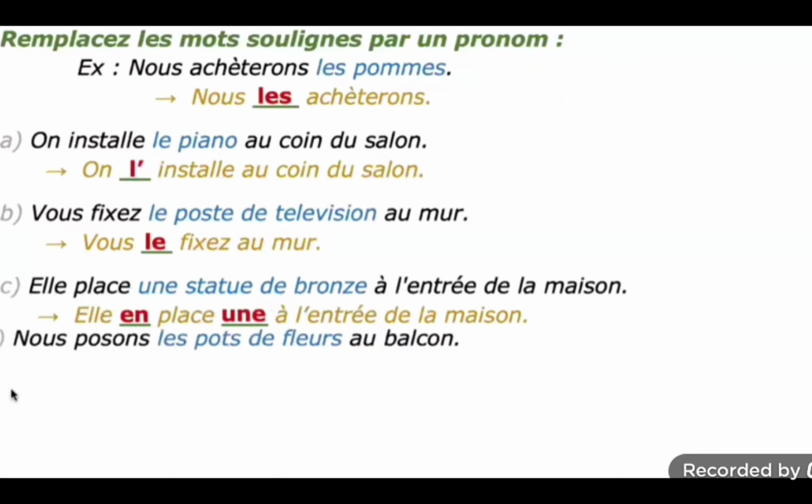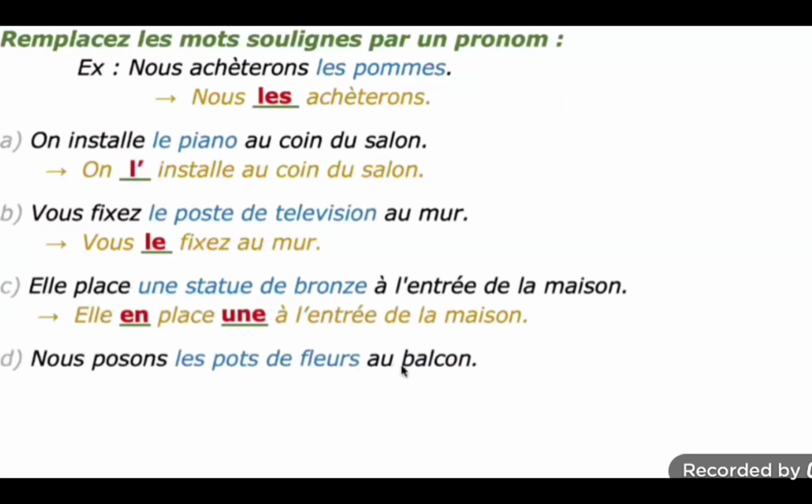Number 4. Nous posons les pots de fleurs au balcon. We place or we keep the flower pots on the balcony. So les pots de fleurs, the flower pots, that is a direct object noun. You can easily identify: nous, dash, posons. Les is given there, so you can choose that and write here. Okay. It is a plural form. The same thing will come here also. Direct object pronoun. Okay. Les.